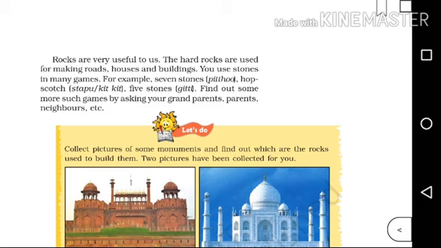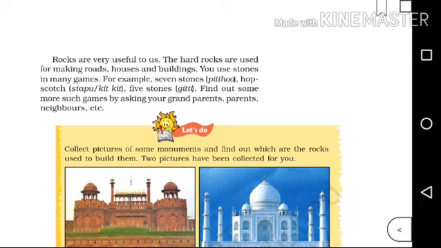Rocks are very useful to us. The hard rocks are used for making roads, houses and buildings. So these rocks are very useful for us, and we use these rocks to make roads, houses and buildings. You use stones in many games. For example, seven stones, hopscotch, five stones. Find out some more such games by asking your grandparents, parents, neighbors, etc.